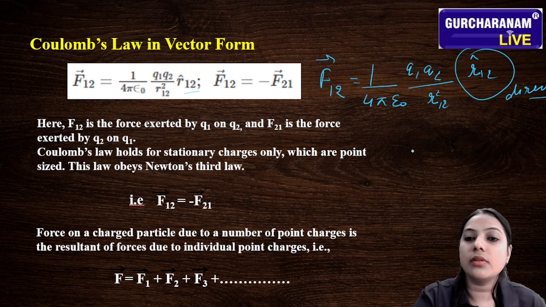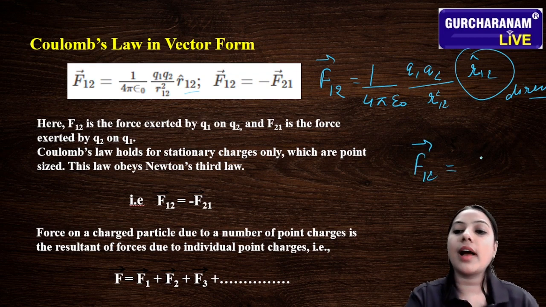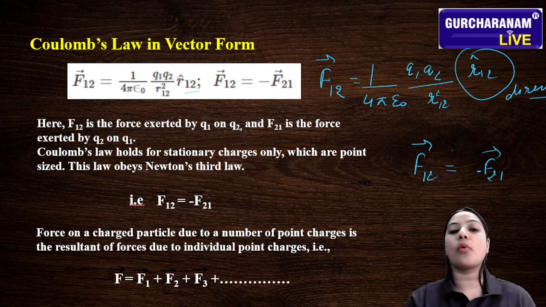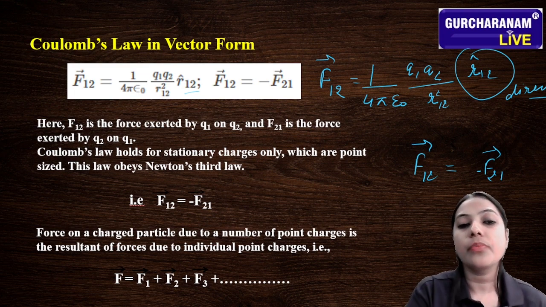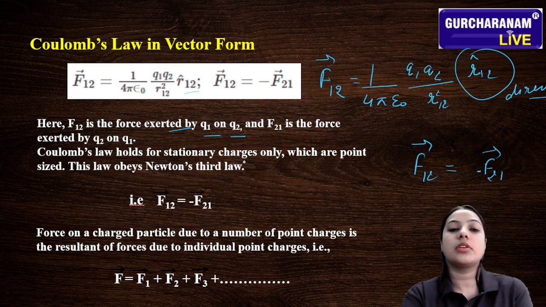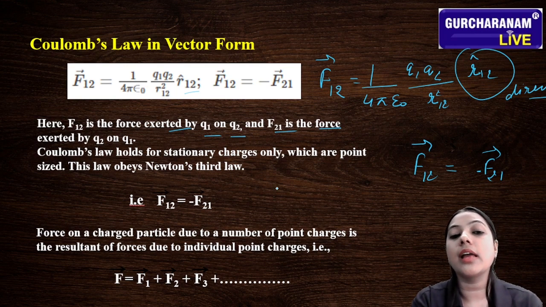So what we can say is that the value of the F12 vector is equal to the value of the F21 vector, just opposite. How? Here F12 is the force exerted by Q1 on the Q2 charge, and F21 is the force exerted by Q2 on Q1. Understand the terminology of this 12 or 21.